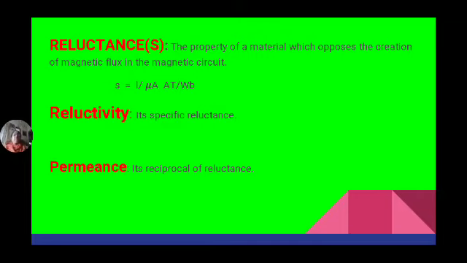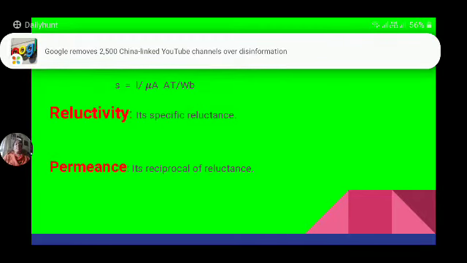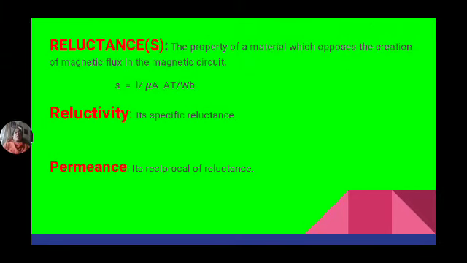Now the reluctivity is equal to specific resistance, or we can call it resistivity. So reluctivity is nothing but specific reluctance. It means the reluctance of a material which has unit length and unit cross sectional area.